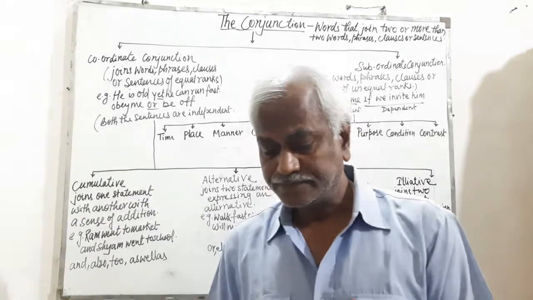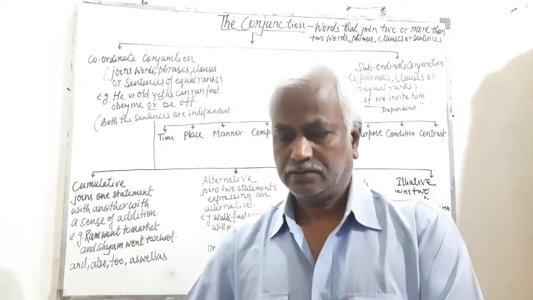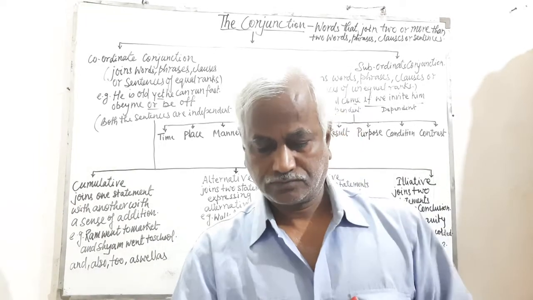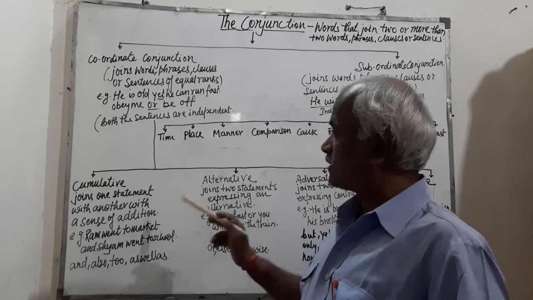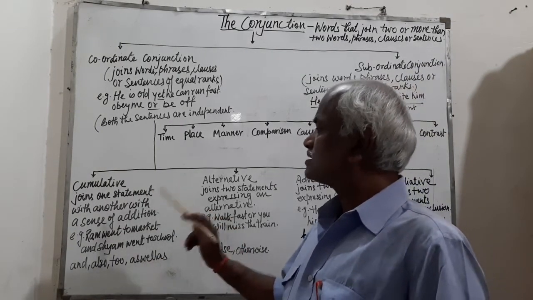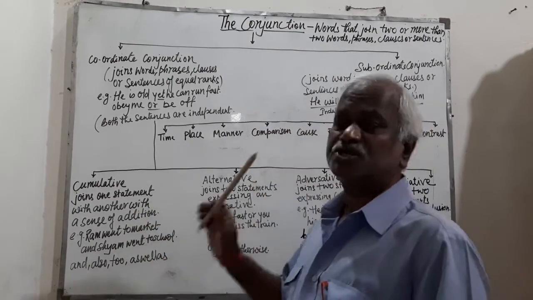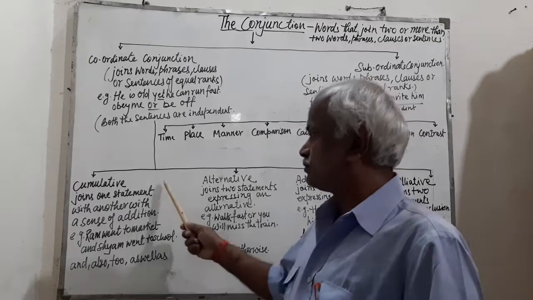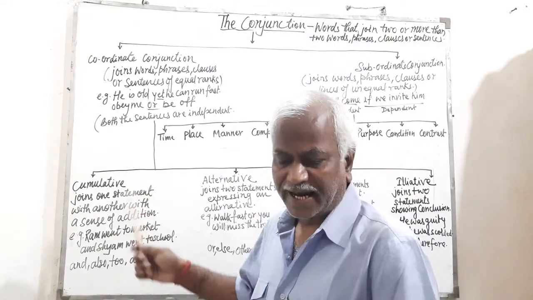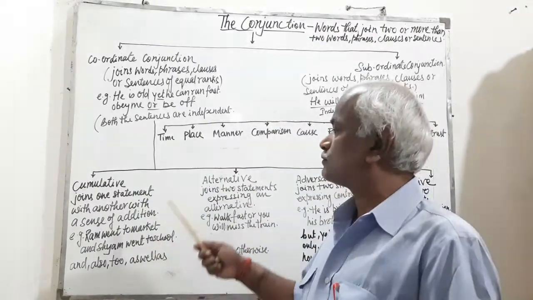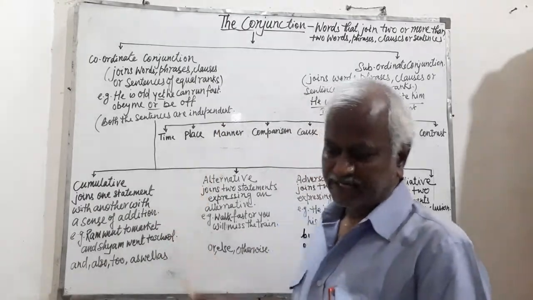Cumulative conjunction. The conjunction that joins one statement or fact with another with a sense of addition simply is called cumulative conjunction.